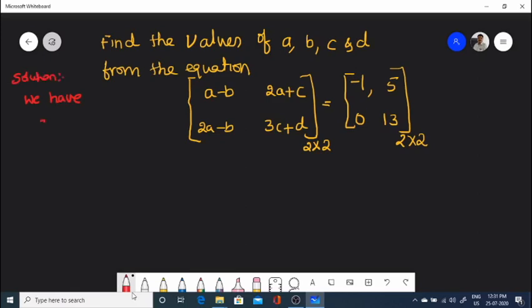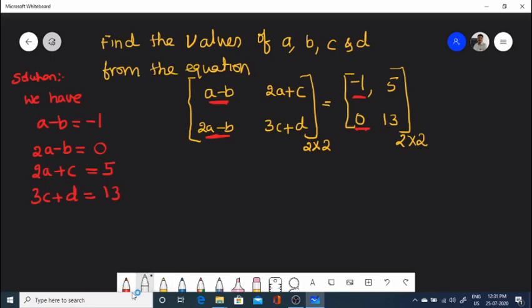We have from the equation a minus b equals -1, and 2a minus b equals 0 in the first column. Then 2a plus c, because the corresponding element of 2a plus c is 5 in the second matrix. 3c plus d, the corresponding element of 3c plus d is 13. So take the equations as 1, 2, 3, 4.